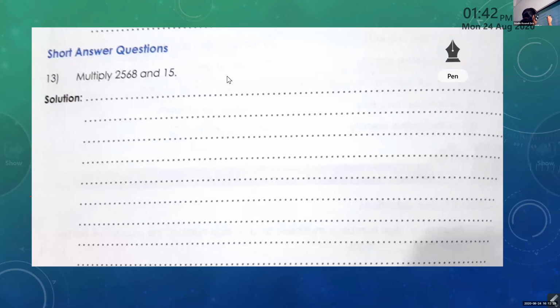2568 multiplied by 15. Children, line up properly. Don't start from the left side. Place one below the other: ones place, tens place. Now I'm going to write the place values on top. I'll choose another color.